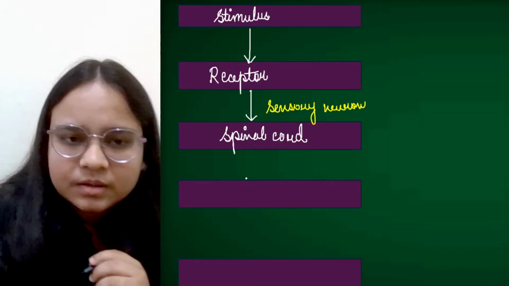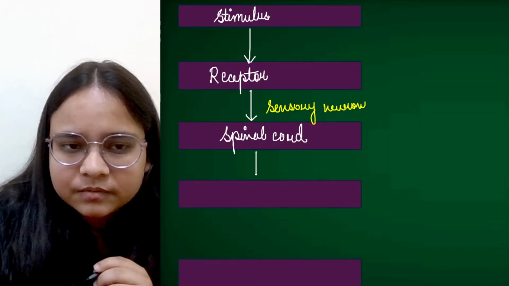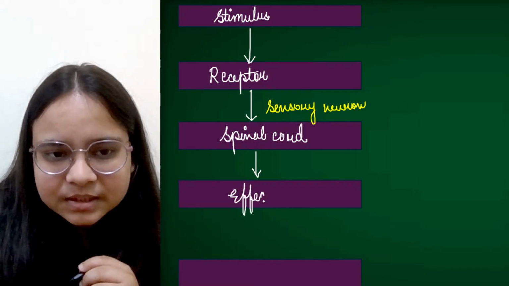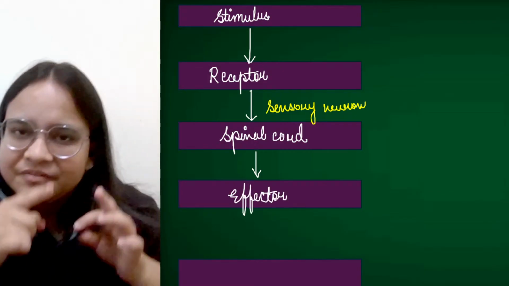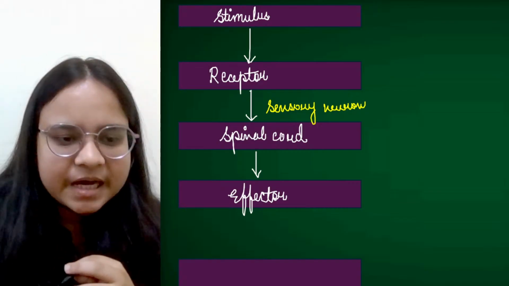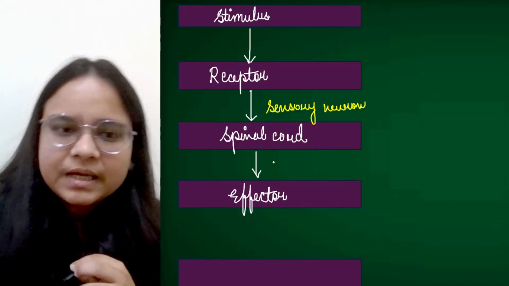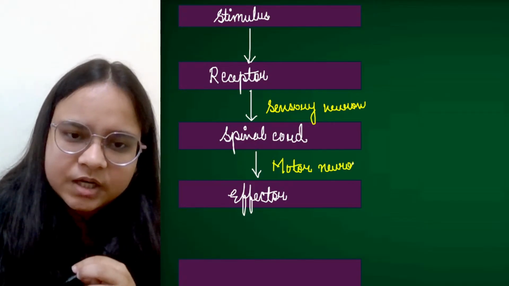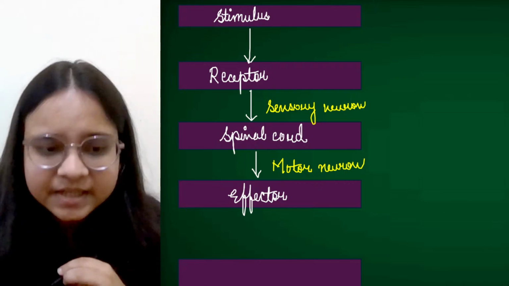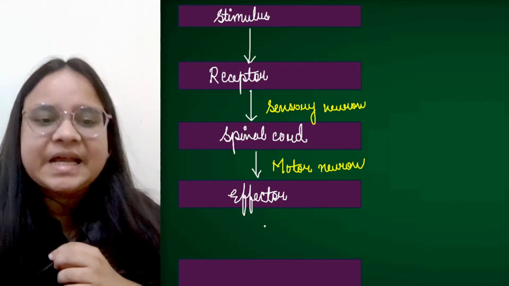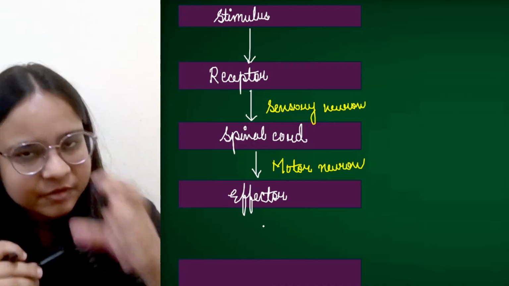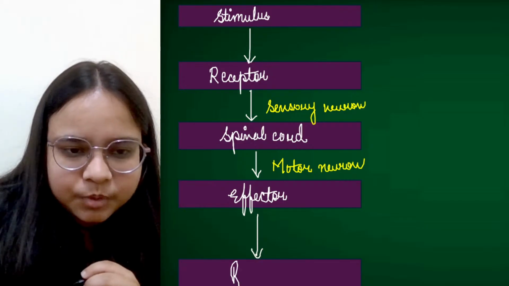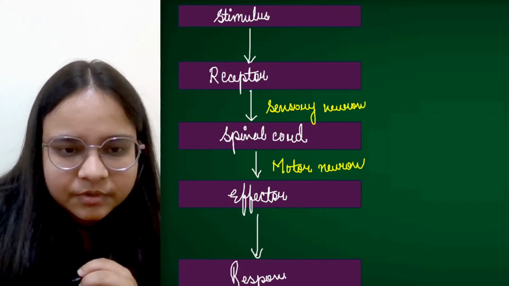After interpretation, it will convey the message to the effector muscle. अब effector muscle तक पहुंचाने के लिए इन सारे messages को कौन responsible है? That is another kind of neuron which we called motor neuron. Finally, this effector muscle, once it has received the stimulus, will perform the action accordingly. ठीक है? So now the final response will be performed here.